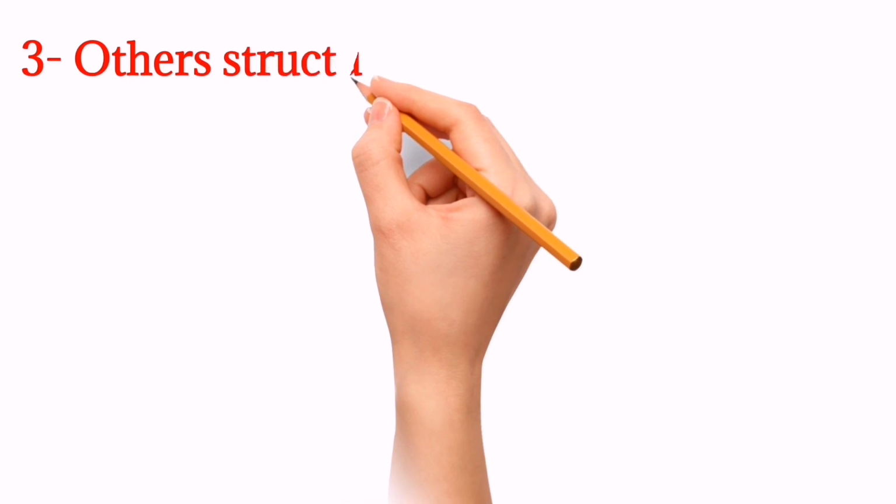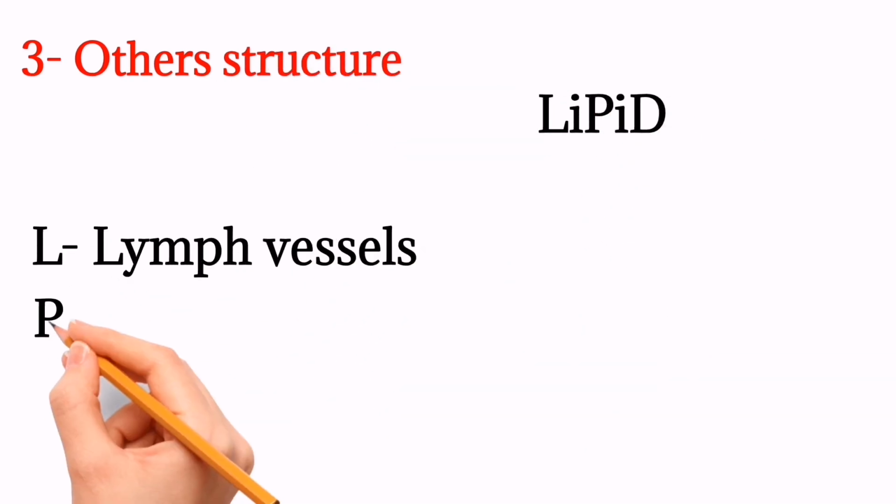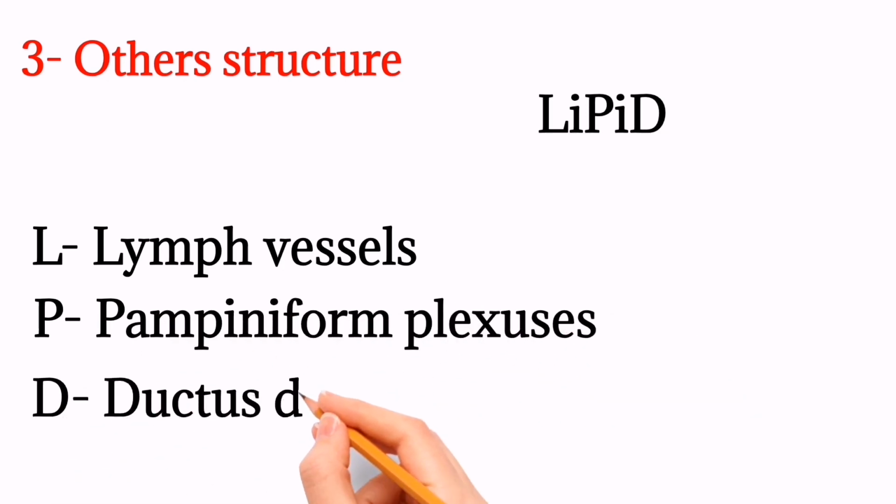For 3 other structures, remember LPD, where L is for lymph vessel, P is for pampiniform plexus, and D is for ductus deferens.